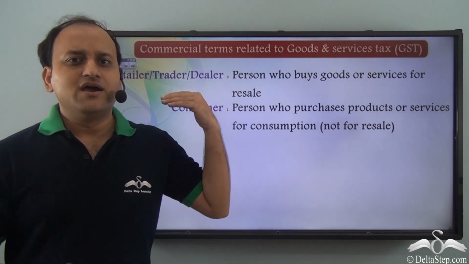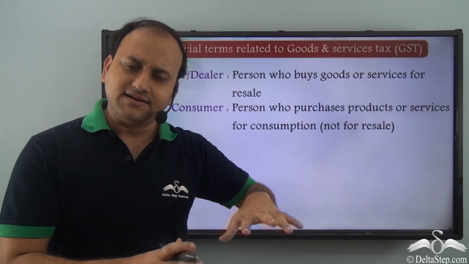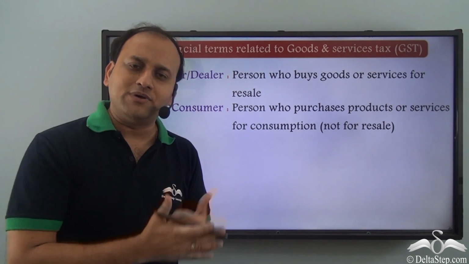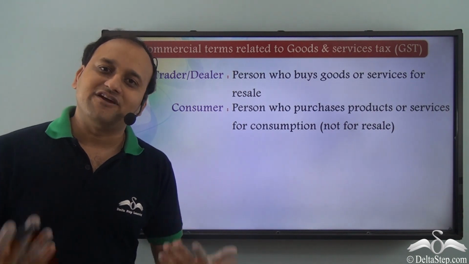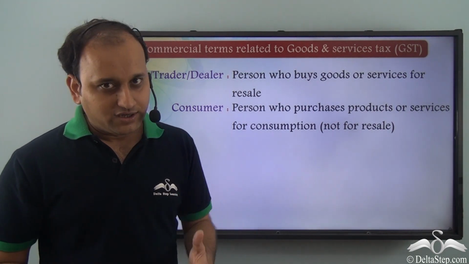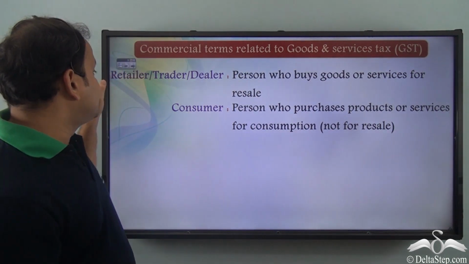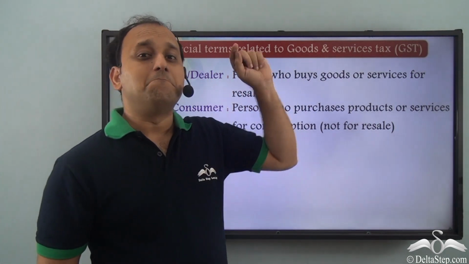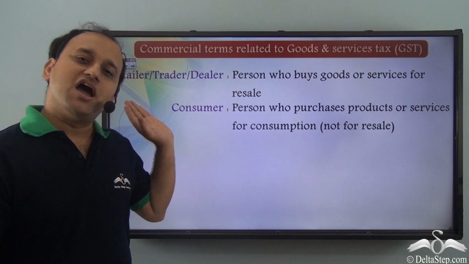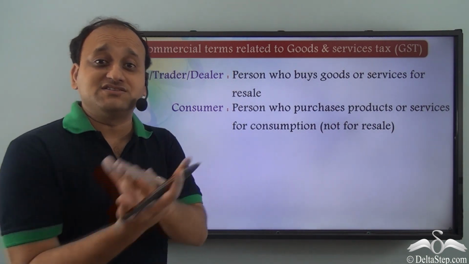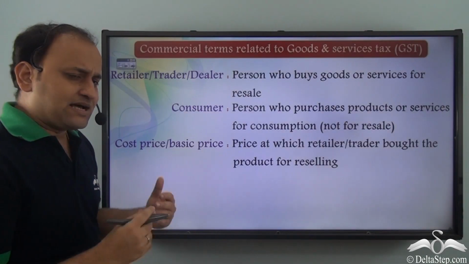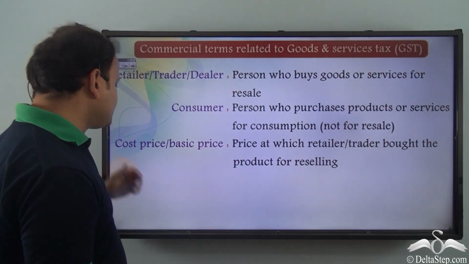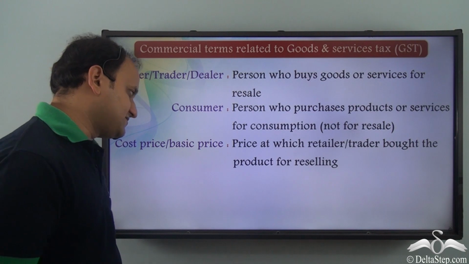So, for example, Ravi has a showroom, we know that, and Sam comes to his showroom and purchases a TV which he will install in his own home and watch his favorite shows. So, here Ravi is a retailer, trader, or dealer, but Sam is a consumer because he has purchased the TV for his own use. Now, let's come to another important term, which is cost price or basic price.